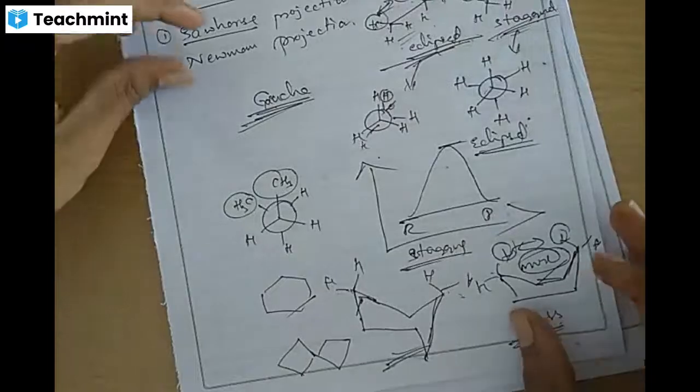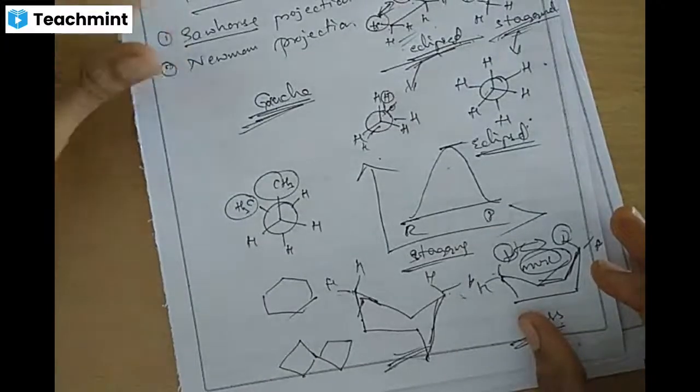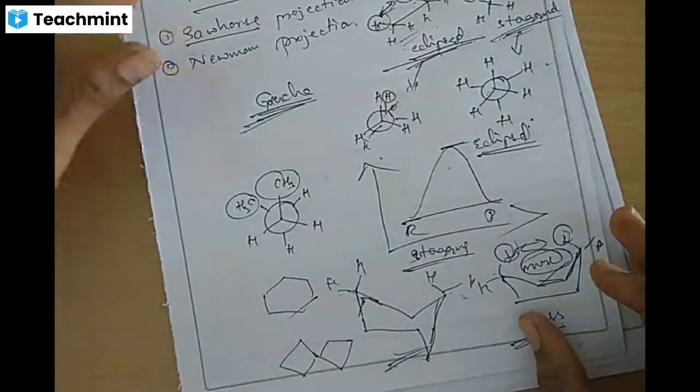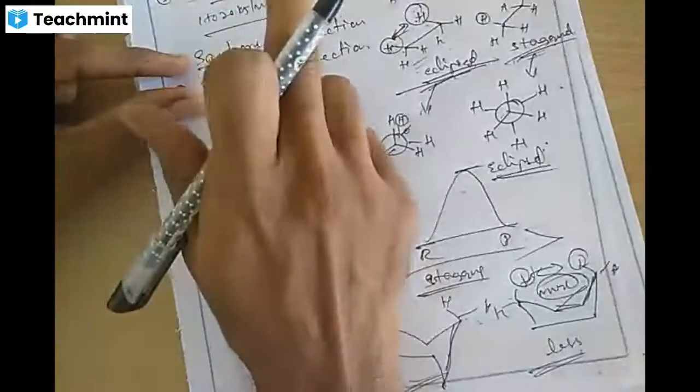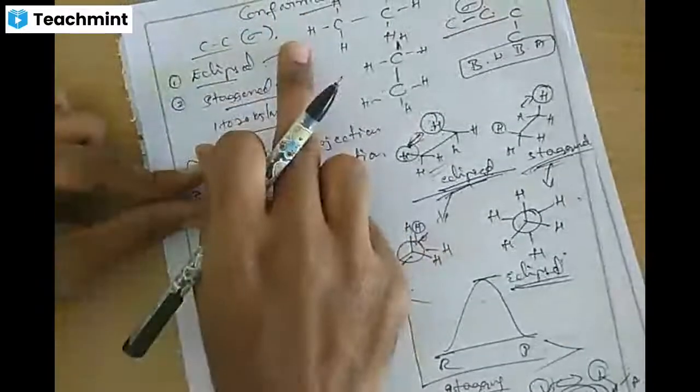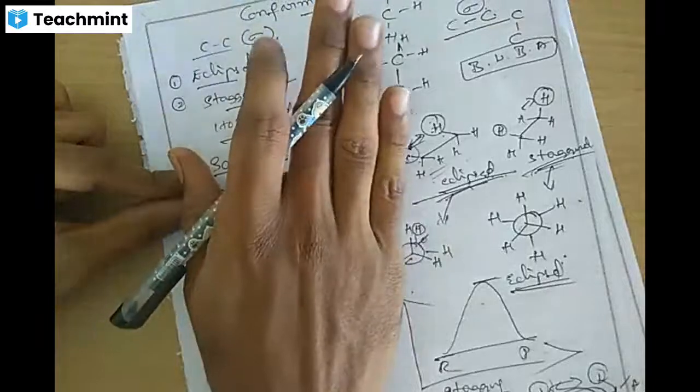Newman and Sawhorse are projections, ways of representing the molecule. Staggered and eclipsed are the conformations, two extreme conformations. Is it clear?